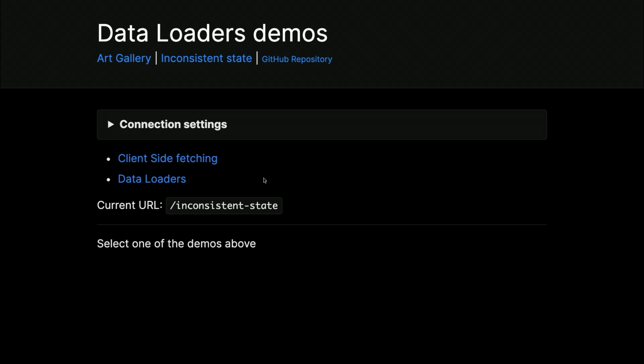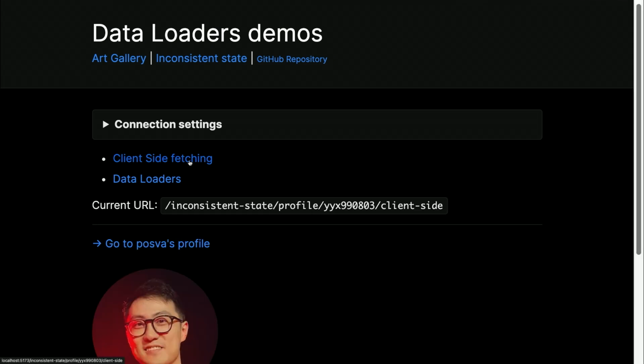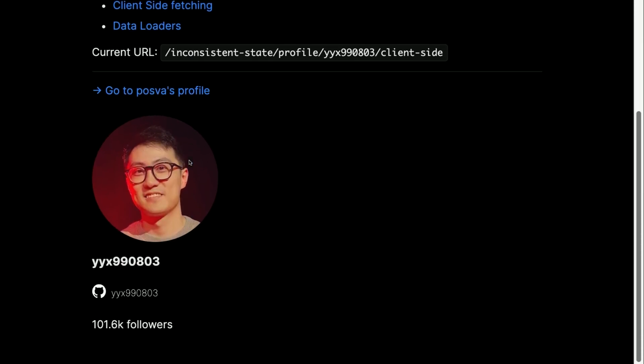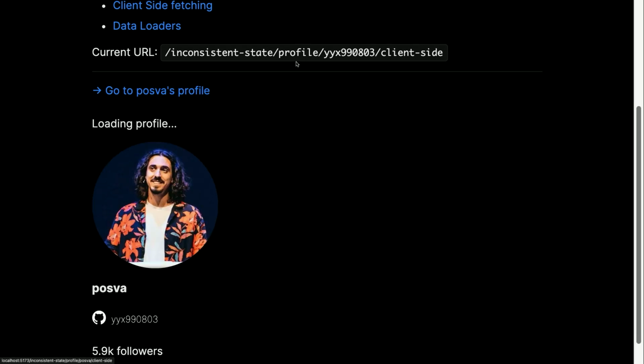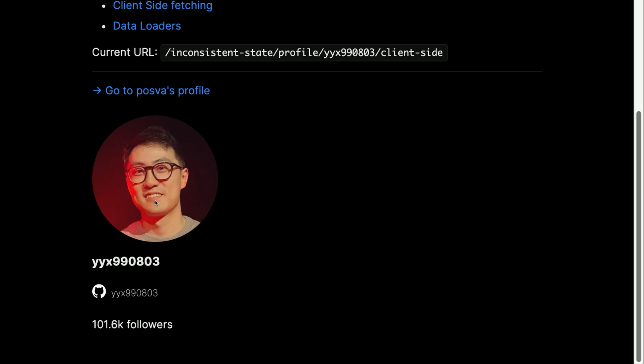So first, I'm going to show you the basic client-side data fetching, which is here. So we have two fetchers going on. We're going to first fetch the profile information and then the follower count. This is using a watcher. If I go to my profile, I will see that first I have the information of the profile and the follower count appear afterwards. You will also notice on the URL that it changes right away, and then the profile information comes and then the follower count comes.